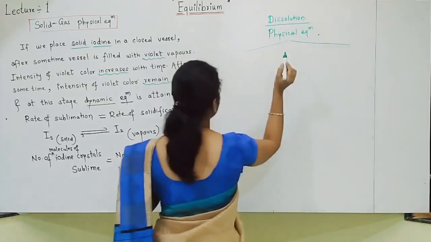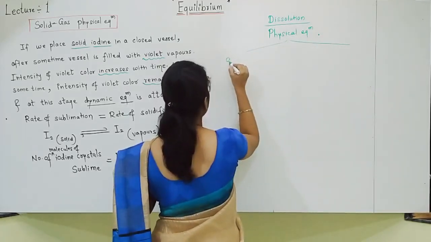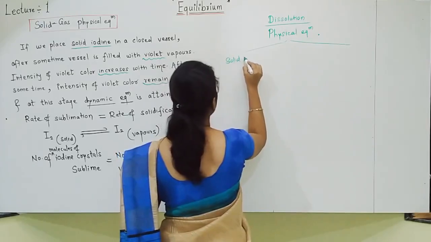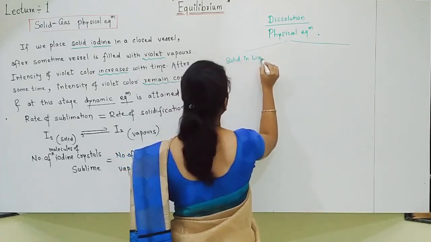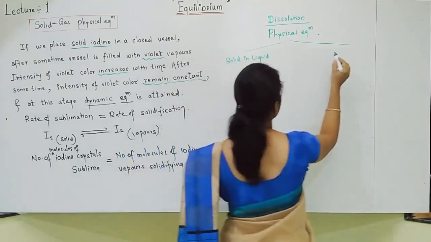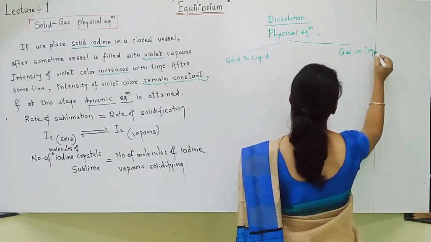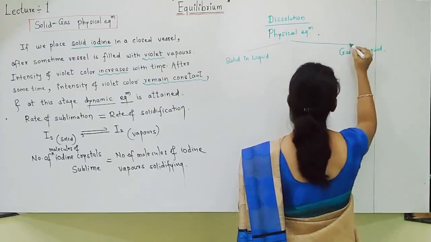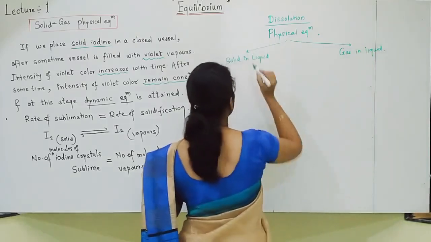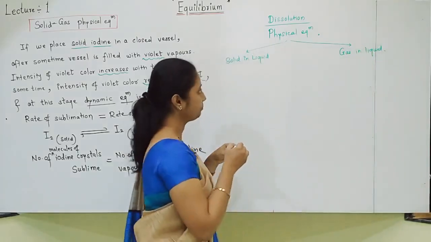In dissolution physical equilibrium we will see solid in liquid, or we can see dissolving of gas in liquid. Okay students, either solid in liquid or gas in liquid.